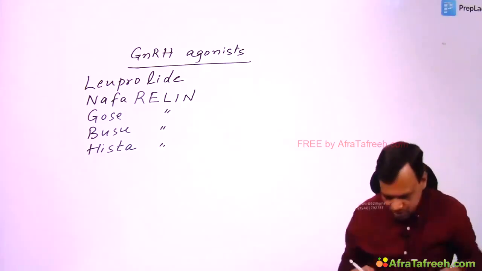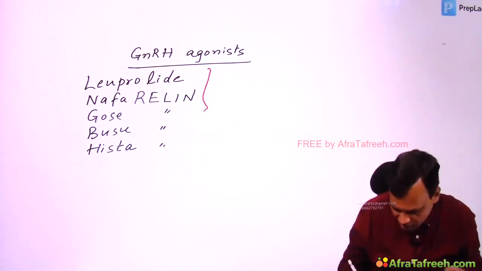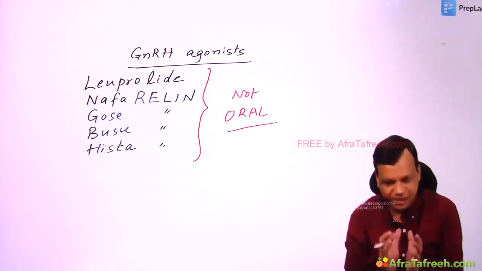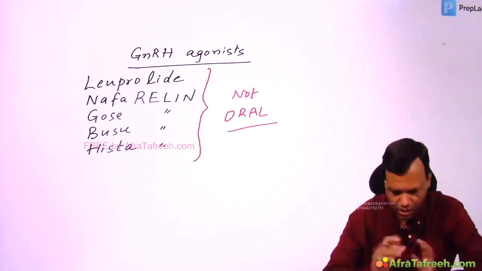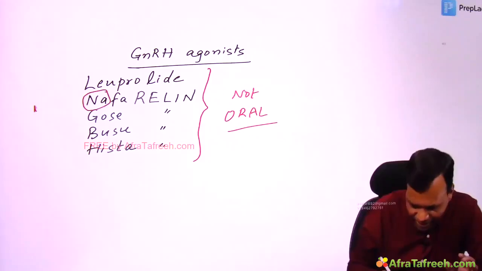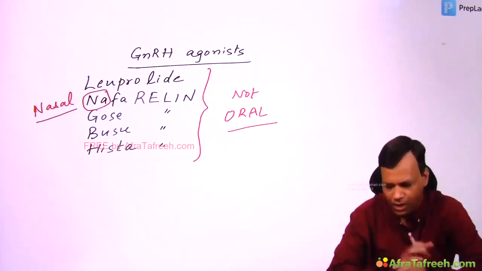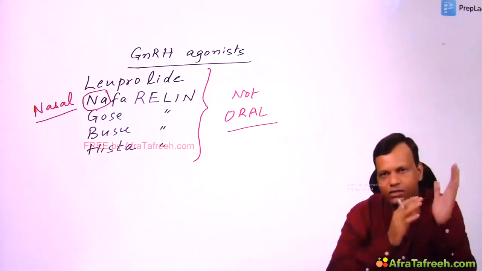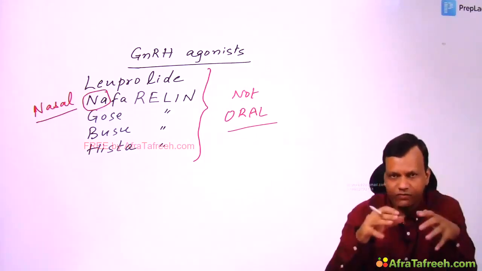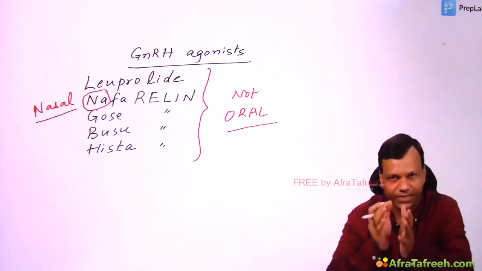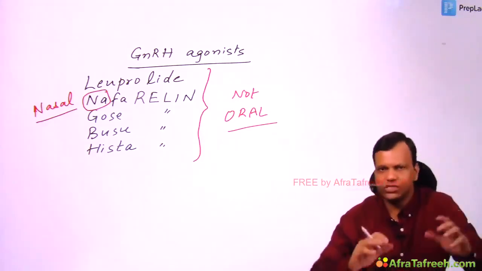Okay? The problem is GnRH agonists are not effective orally, so they need to be given by injection. Almost all are given by the subcutaneous route, whereas nafarelin can be given by the nasal route also. They are not effective orally, so either injection or, in case of nafarelin, the nasal route. When we give them for increasing the sex hormones, we give pulsatile. When we want to give them for decreasing the sex hormone, we give continuous, non-pulsatile. Okay?